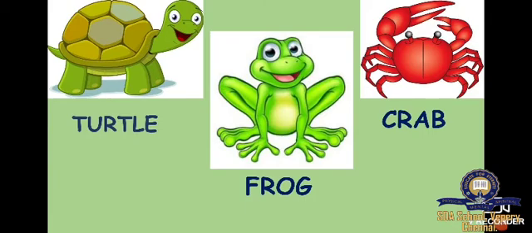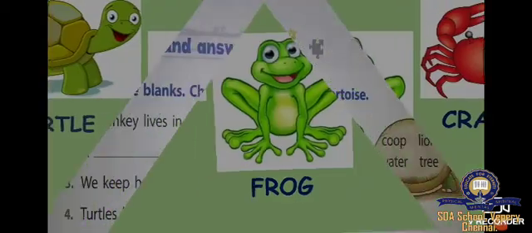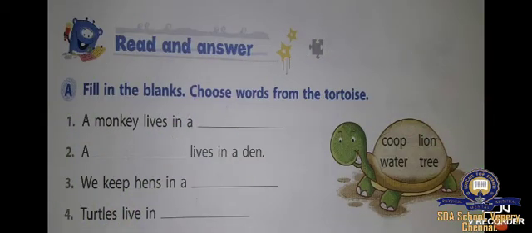Okay children, now you understand the lesson. The 4 types of animals. One is the animals that live on land. Then the animals we make homes for. What are the animals for which we make homes, that you learned. And then animals that live in water and animals that live both on land and in water. These 4 things you learned in this lesson. And next, shall we do the book exercise?